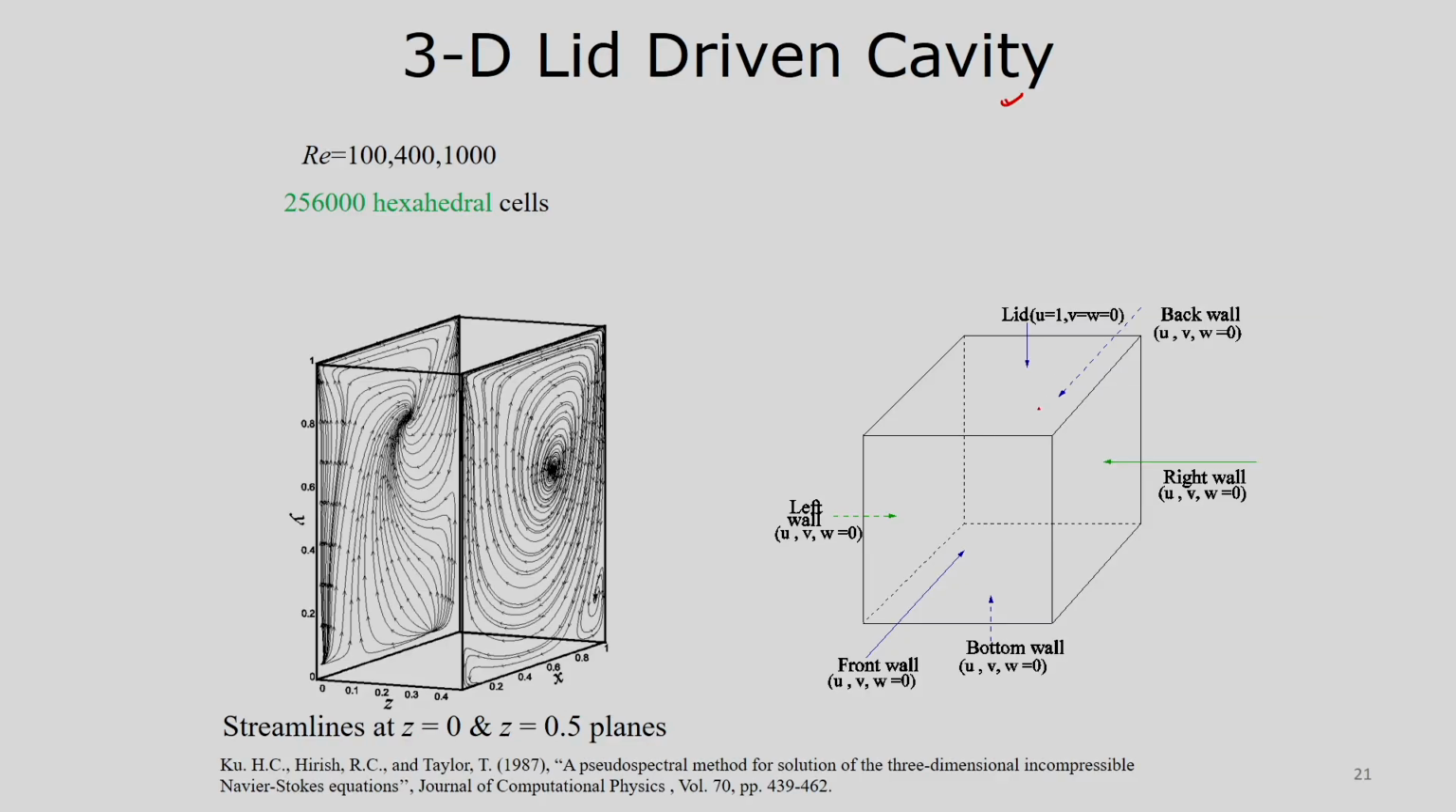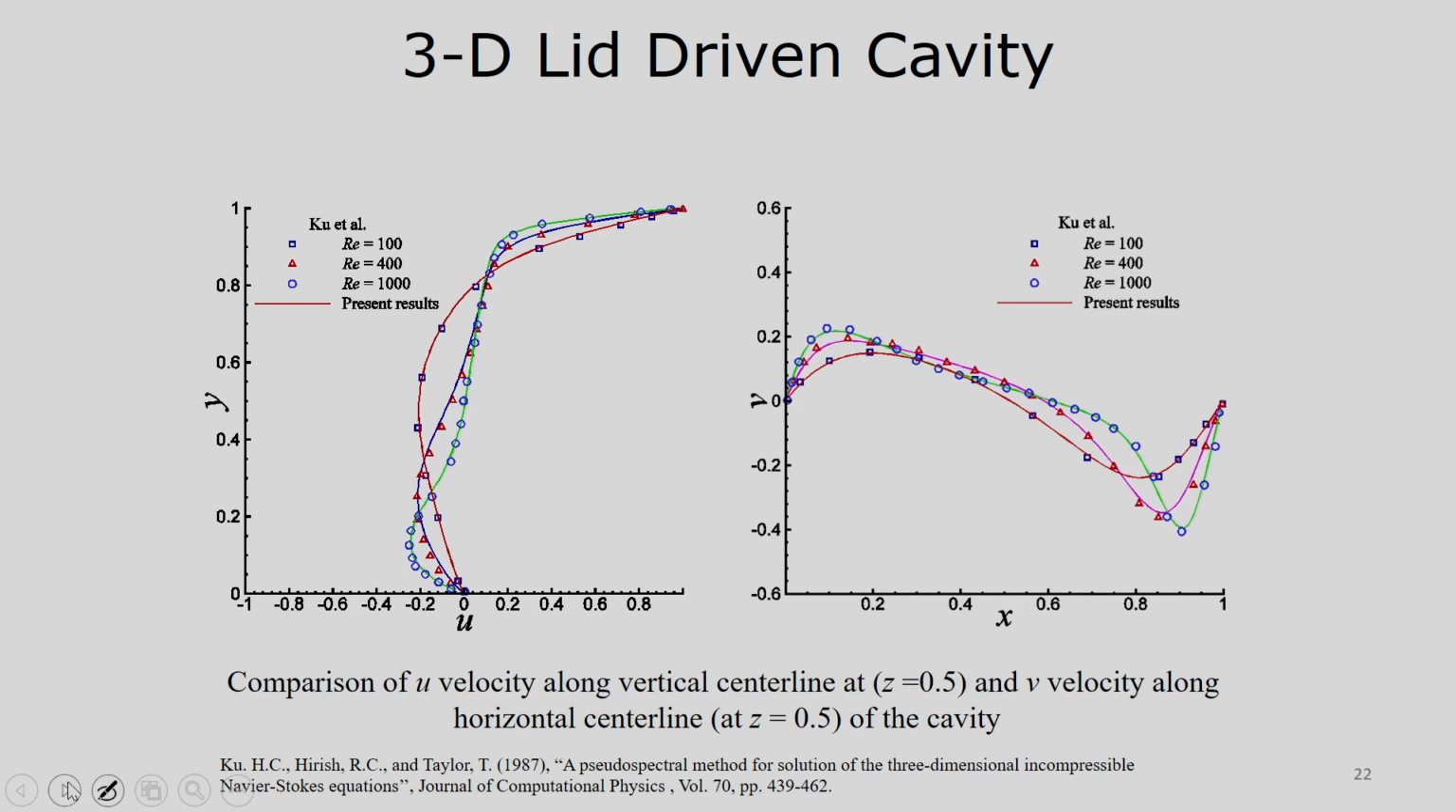In 2 dimensions you have the 2-dimensional lid-driven cavity problem. Here it is the 3-dimensional lid-driven cavity problem. You can see that the upper lid is moving with velocity 1, and all the other walls have velocity 0. You will get these streamlines profiles at different z locations, z equal to 0 and z equal to 0.5, which is the mid plane. And the u velocity along the vertical center line at z equal to 0.5 we have compared here.